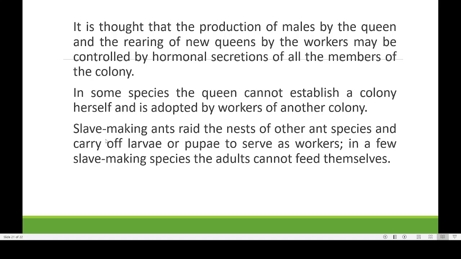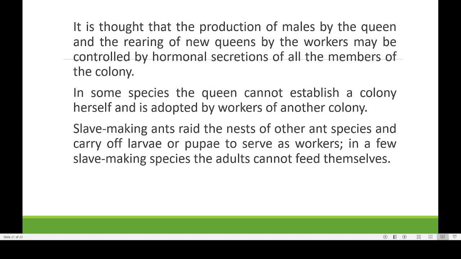Another type is the slave-making ant. They will raid the nests of other species and carry off the larvae and pupae to serve as workers. That is what they do: they attack another ant colony, take away a lot of larvae and pupae, and bring them to their home colony, where they use these ants as slaves and workers.